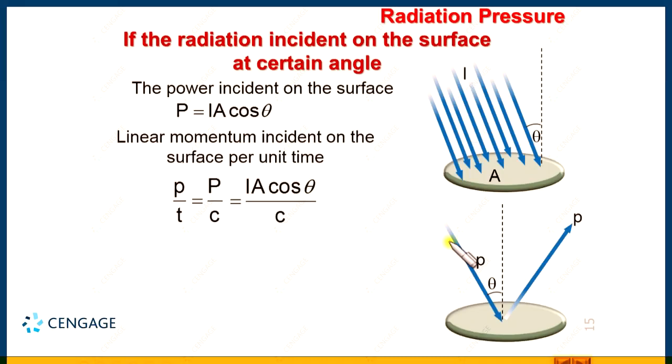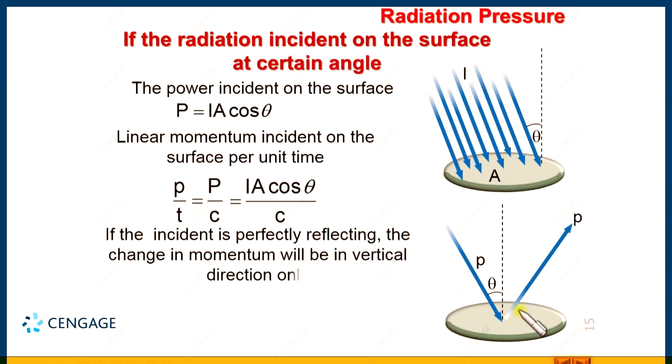We can take the component of the linear momentum normal to the surface and parallel to the surface. Okay. And we know parallel to the surface there will be no change in the linear momentum because there is no impulse parallel to the surface, but perpendicular to the surface the linear momentum will change. We can make the diagram, making components here.